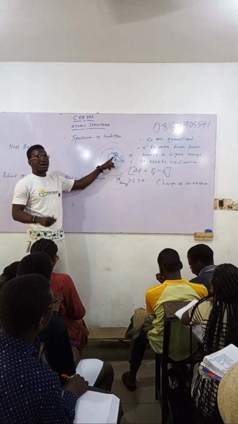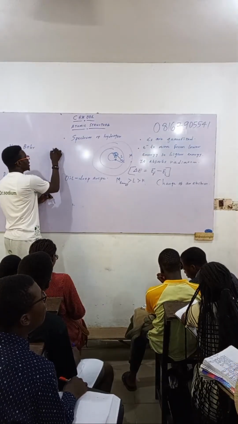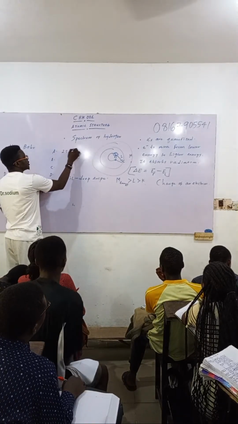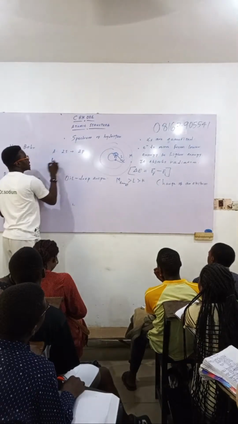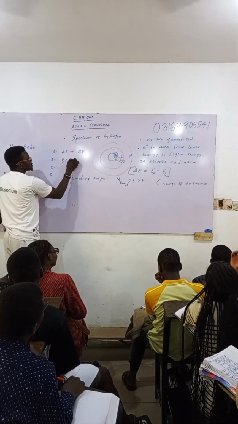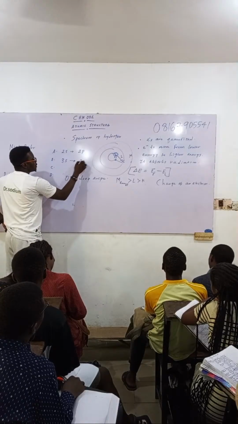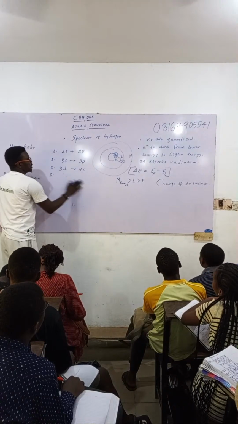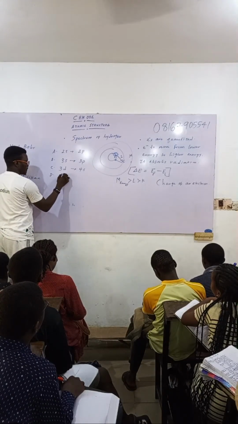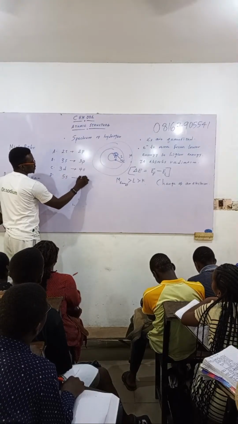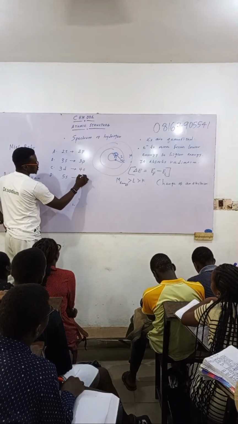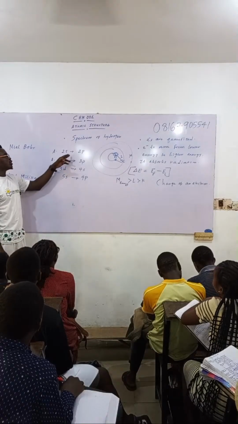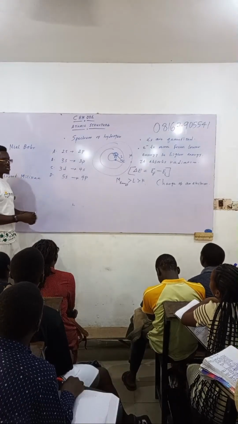So if I ask you this, option A, option B, option C, option D: I'm going from 2s to 2p, I'm going from 3s to 3p, I'm going from 3d to 4s, and I'm going from 5s to 4p. Out of all of this, where do we absorb energy?